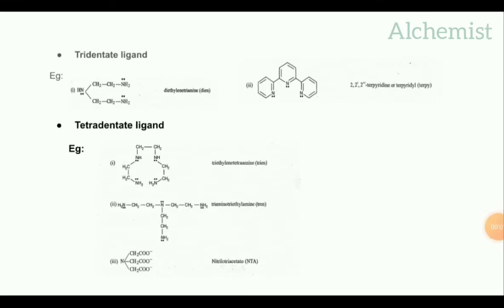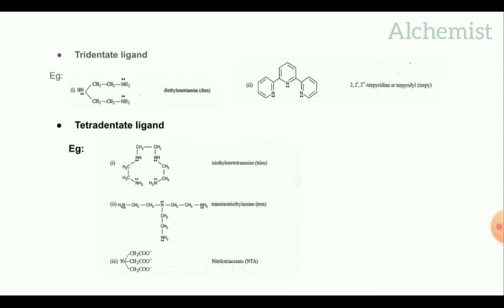Tridentate ligand. Tridentate ligand means the ligand having 3 donor atoms for the sharing of electrons with the central metal atom. Here I have taken 2 examples, that is diethylene triamine and terpyridyl. Next is tetradentate ligand.